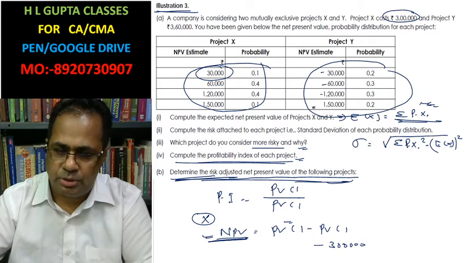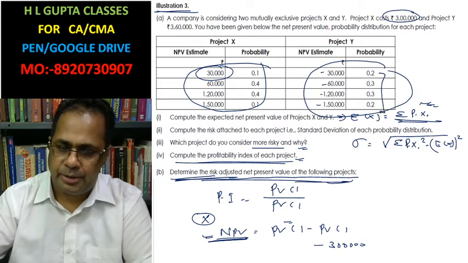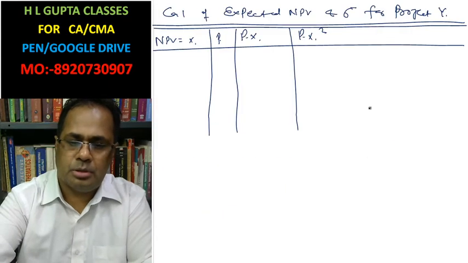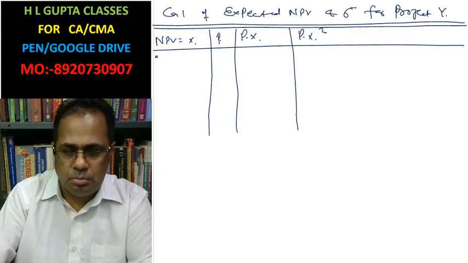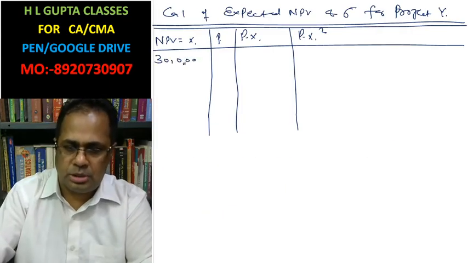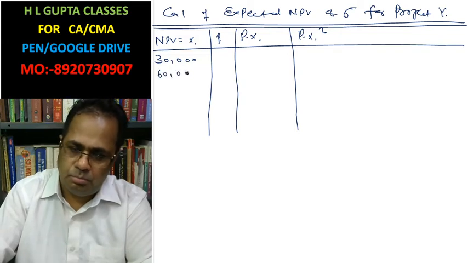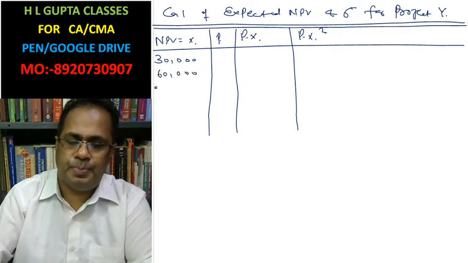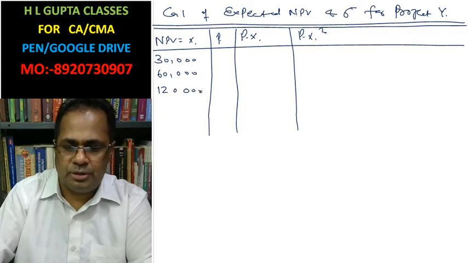The net present values are 30,000, 60,000, 1,20,000, 1,50,000.